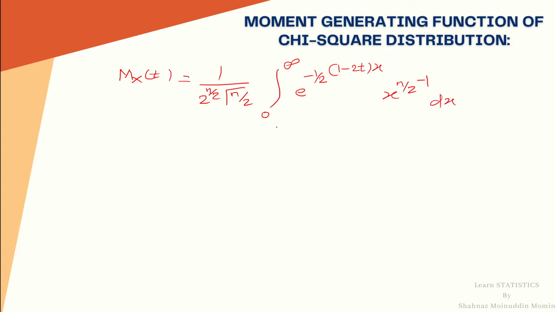By careful observation of the integration, we observe that this integral is a gamma integral. So we will write the answer of this integral with the help of the gamma integral.